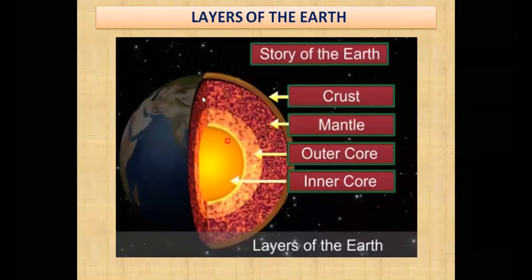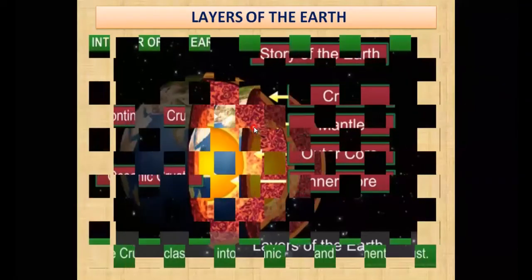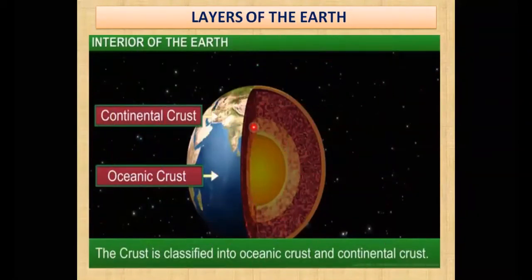Now let us see what is next. Okay, let us move ahead to our next image. That is quite important, my dear students. Now the crust. Now we are dividing the crust. Crust को हम लोग दो पार्ट में डिवाइड करते हैं. That is the uppermost layer of the earth, right? सबसे ऊपर वाला लेयर ये है crust. और ये crust जो है वो दो पार्ट में डिवाइड है. एक क्या है? कॉन्टिनेंटल क्रस्ट, और एक ओशियनिक क्रस्ट.